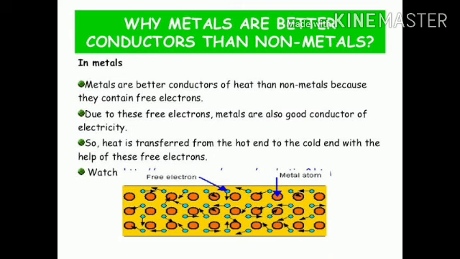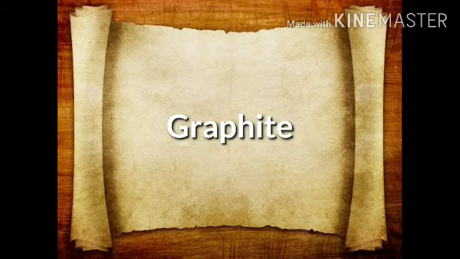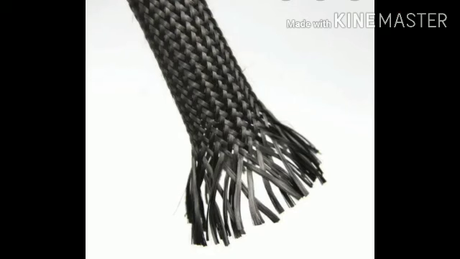Because of that, they are good conductors of heat and electricity. In the case of non-metals, they are bad conductors of heat and electricity. But there are some exceptions like carbon fibers and graphite. Graphite is a good conductor of electricity.